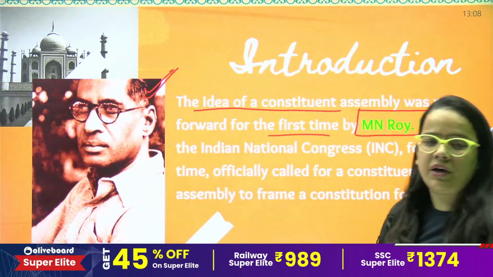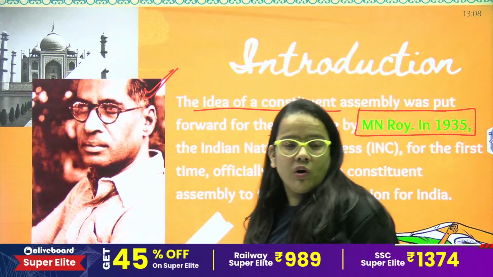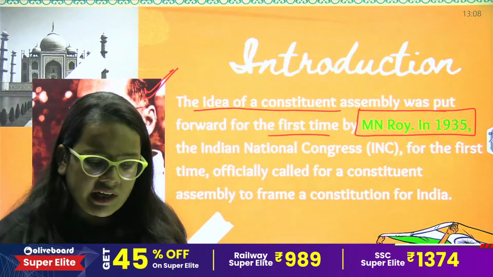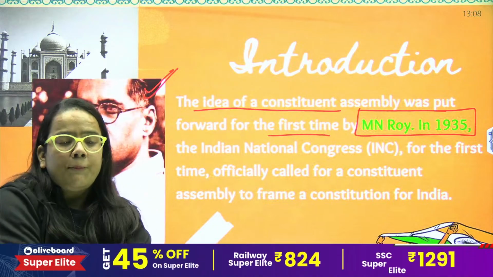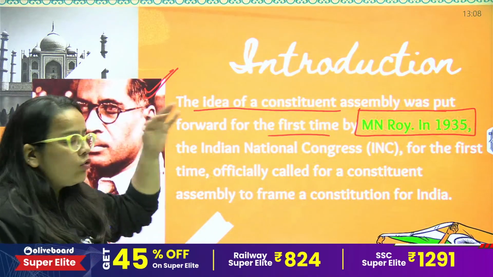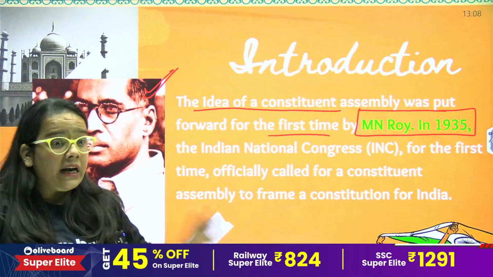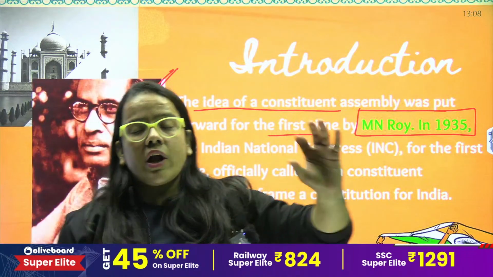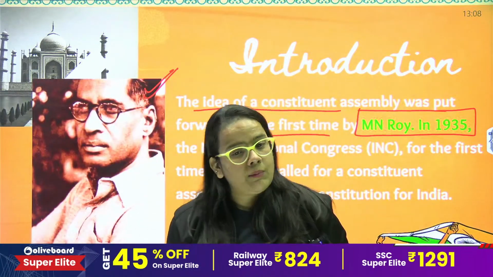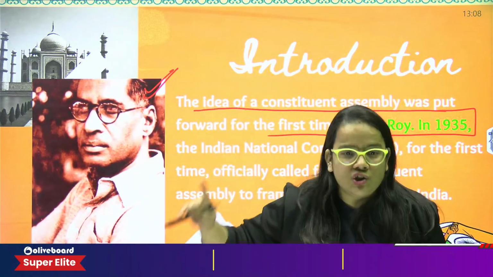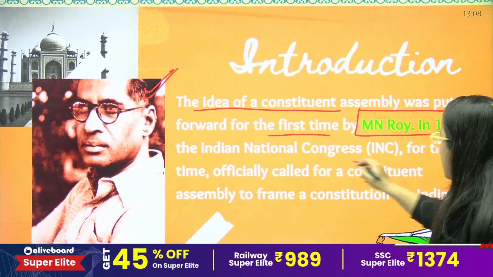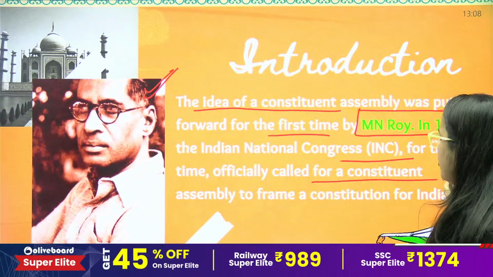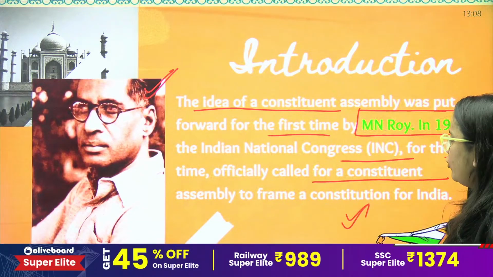So M.N. Roy was the first Indian who actually put forward the idea of a Constituent Assembly. So definitely you will receive a question like who gave the idea of the Constituent Assembly for the first time in India. So M.N. Roy, in which year? 1935.